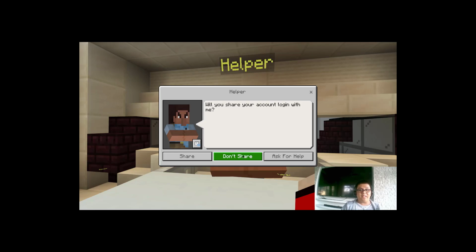What happens if we share his account? Is it okay for us to share, or will there be a big consequence if we share that account?